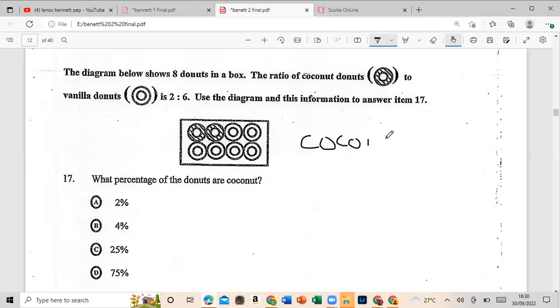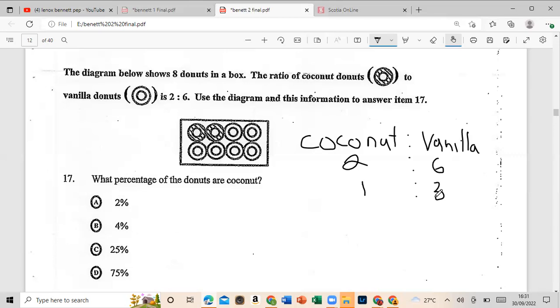Type in your favorite flavor. Is it coconut or vanilla? Or chocolate? I know, no. All right, so the ratio would be 2 to 6. They gave us this information. We can even break it down to 1 to 3. All right.